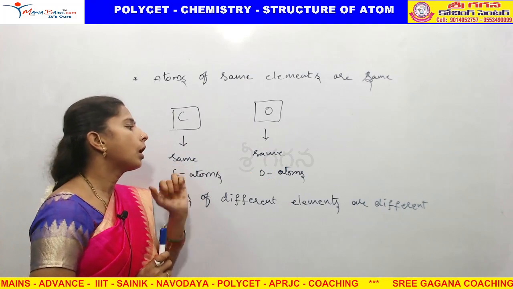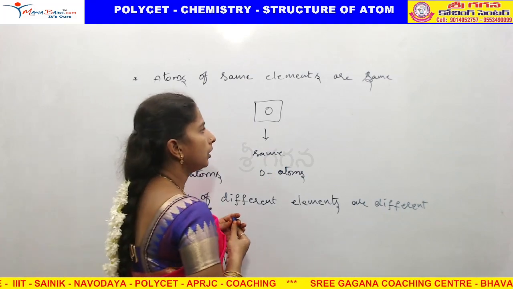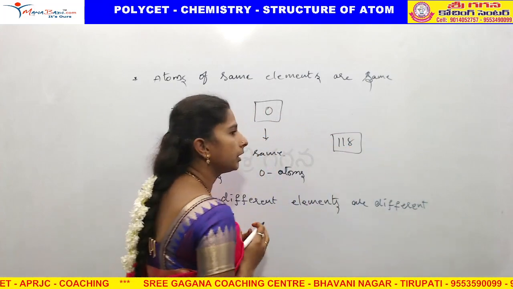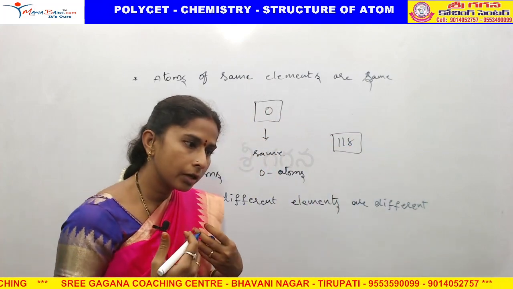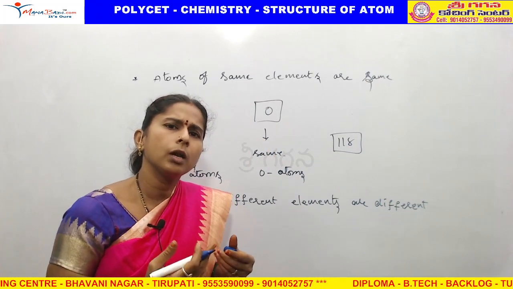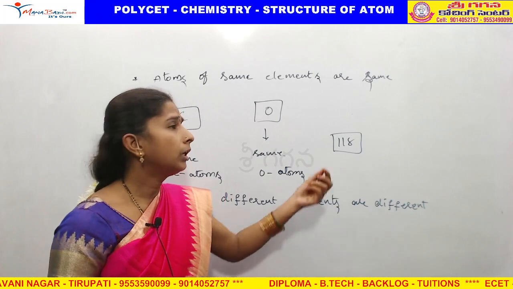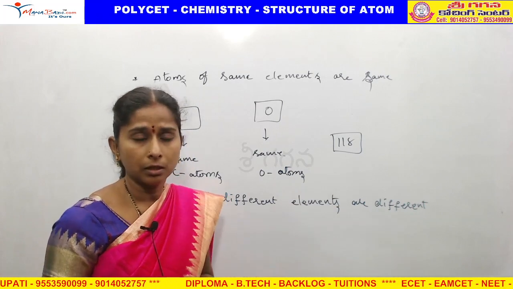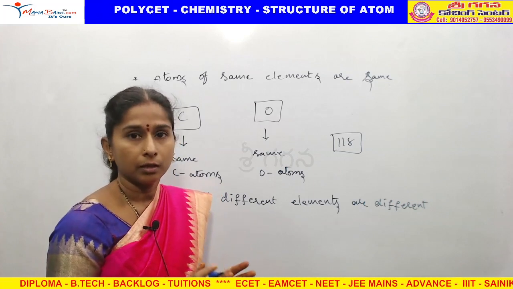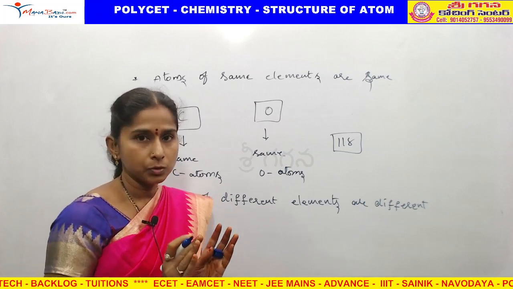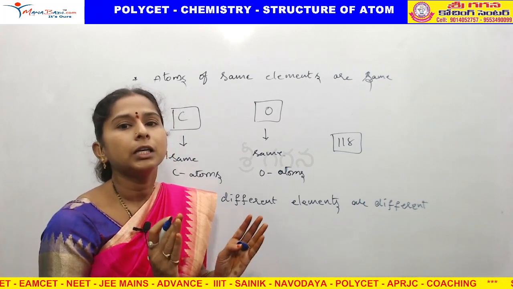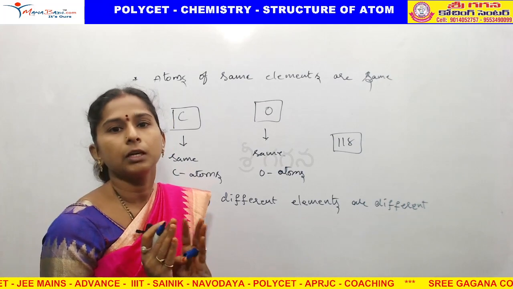If these two were the same, we would not have 118 elements till now. Only one element would be there, because all elements contain atoms. All atoms being the same would mean no need of 118 elements. Different elements' need is not there. So the atoms are present in the elements, but those atoms have different properties and different characteristics.